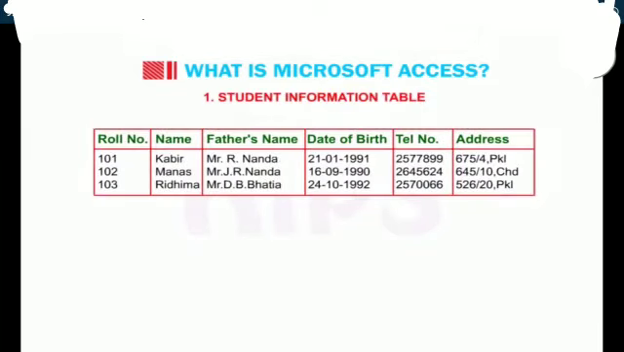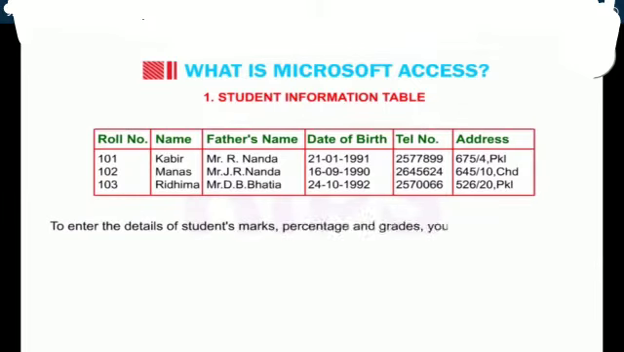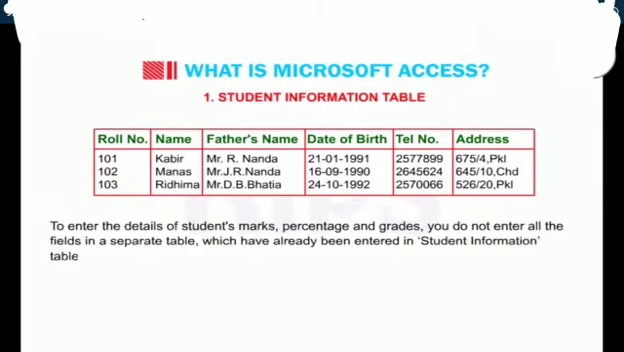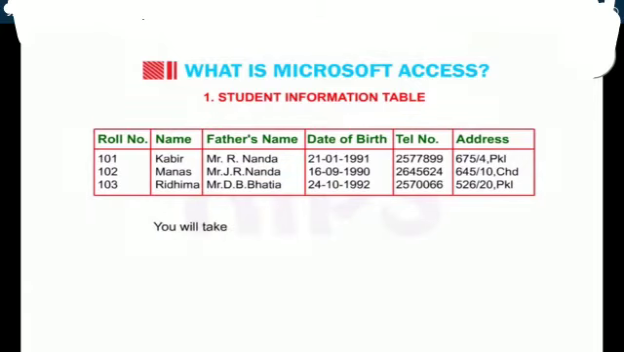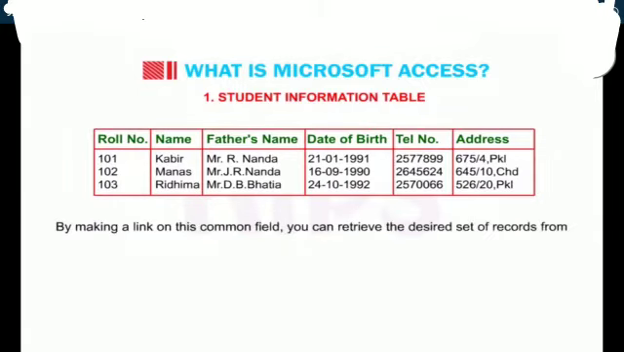The first table is the student information table. The student information table consists of information about students. To enter the details of students' marks, percentage and grades, you do not enter all the fields in a separate table, which have already been entered in the student information table. You will take only a common field in the second table. By making a link on this common field, you can retrieve the desired set of records from both the tables.